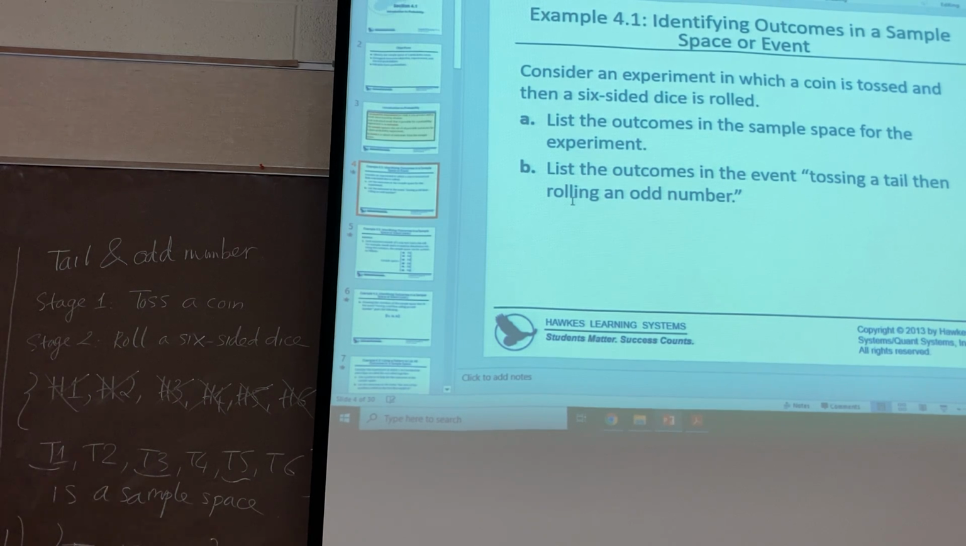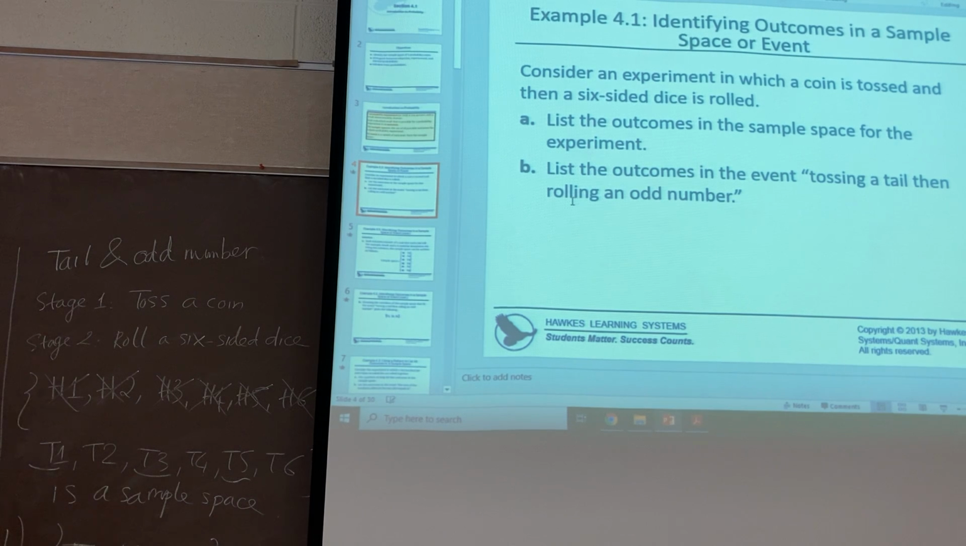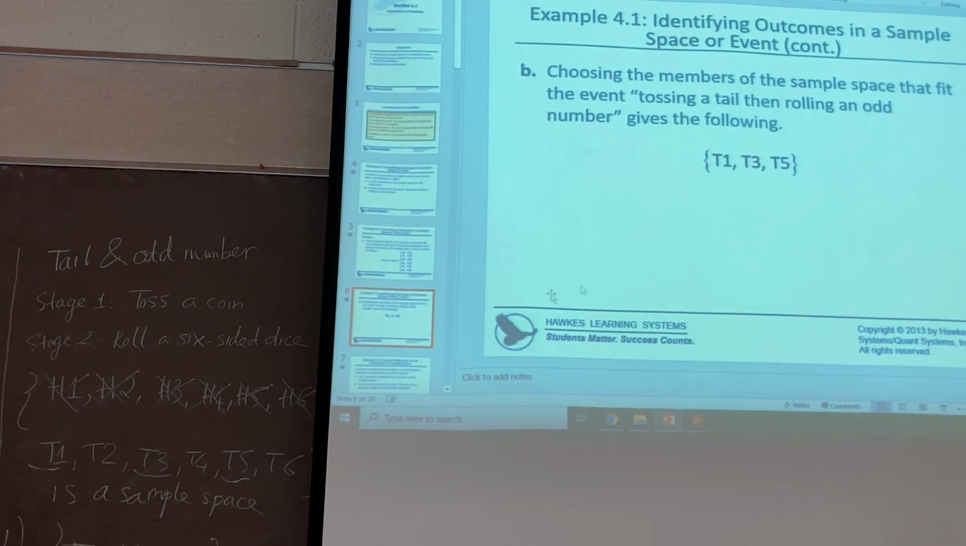So you can look at the solution in this slide. You can see the sample space here, I provide the same thing. And the event here, tossing a tail, then rolling an odd number.